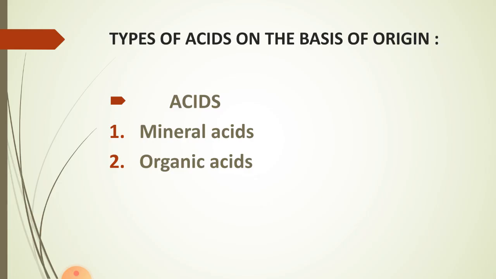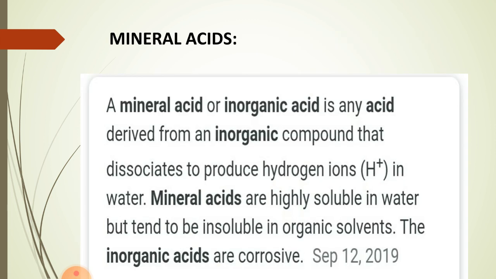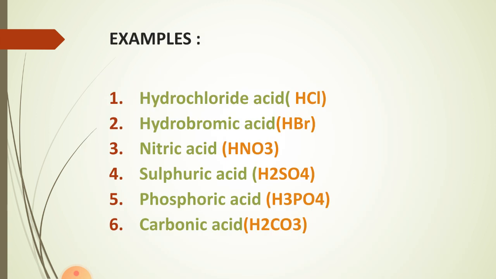There are certain other types of acids on the basis of origin, from where it is formed. The first one is the mineral acids and the second one is the organic acids. Mineral acids are also called inorganic acids, and as the name indicates, they are derived from inorganic compounds that dissociate to produce a hydrogen ion, but their origin is inorganic. They do not necessarily contain carbon and hydrogen. For example, hydrochloric acid, hydrobromic acid, nitric acid, sulfuric acid, phosphoric acid, and carbonic acid.